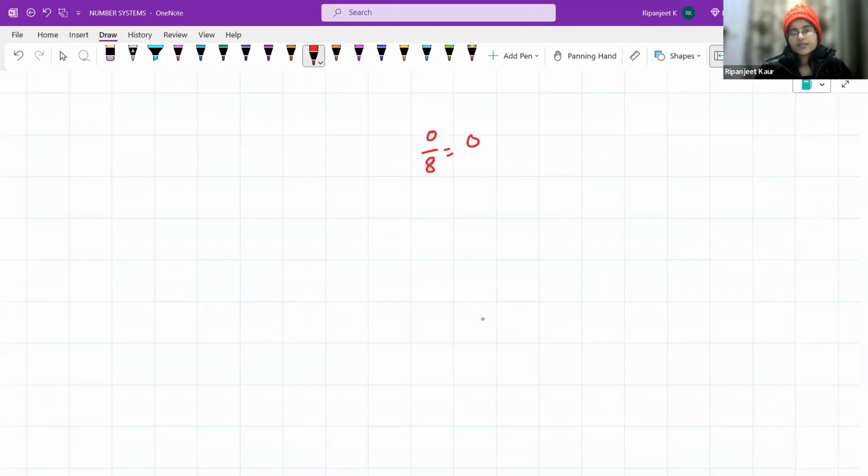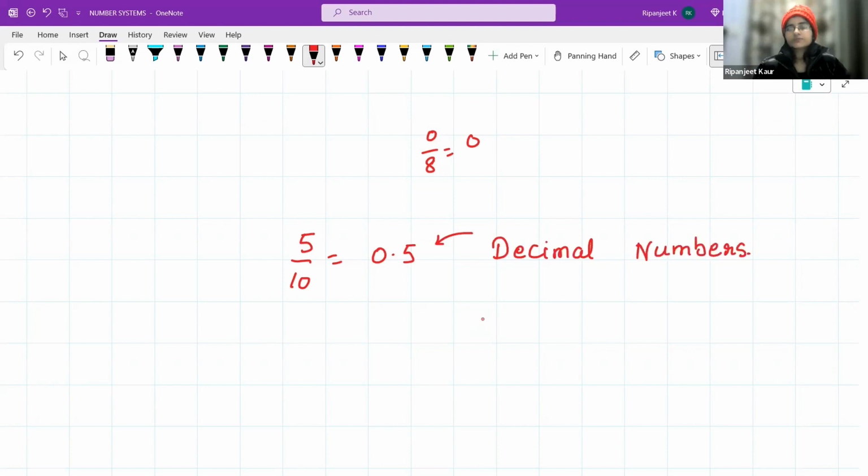And you know, if the number is like 5 over 10, we can write it as 0.5, right? So these numbers are called what? When they are represented like this, these are called decimal numbers. Decimal numbers. Okay, so now we know about decimal numbers as well. Those which are represented with a decimal point in between are called decimal numbers, right? Okay, so now we know about all of these numbers.